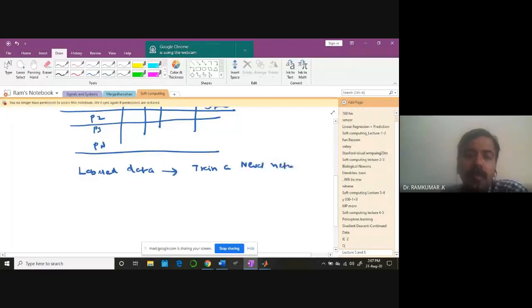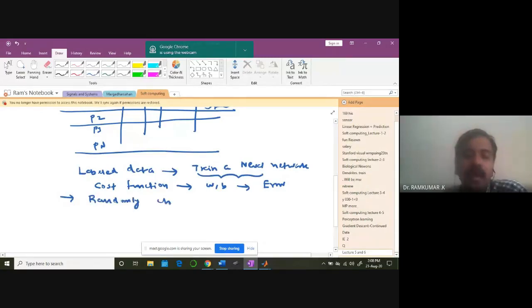The problem is we need to pick some cost function, that is, the error function. For a particular set of weights and biases, you get some error. Normally we randomly choose some initial weights and biases, and we start our iteration.